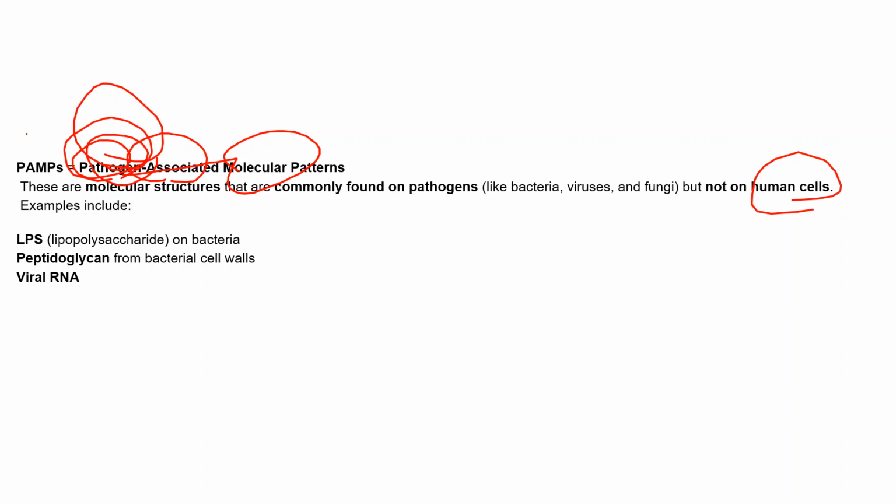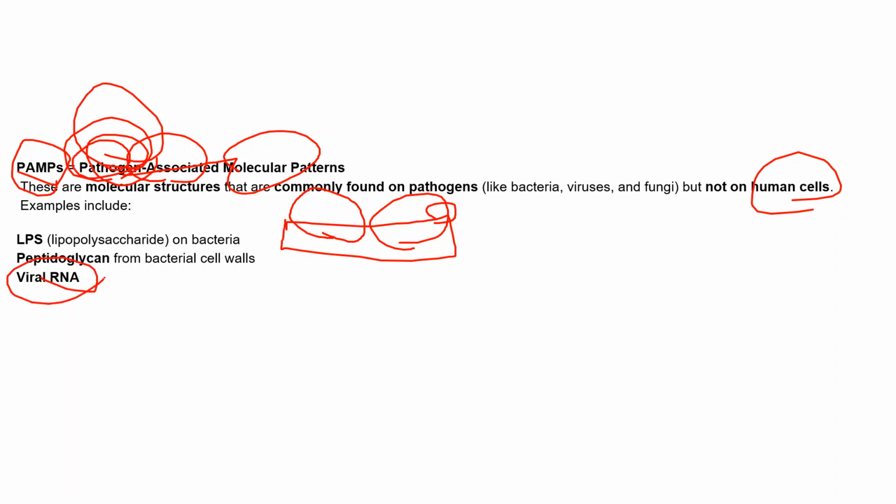Examples of PAMPs are LPS. We know the bacterial wall is made up of peptidoglycan and lipopolysaccharides, so the lipopolysaccharide on bacteria can act as a PAMP. Peptidoglycan on bacterial cell walls can also be part of PAMPs. And viral RNA. So these are all examples of PAMPs.